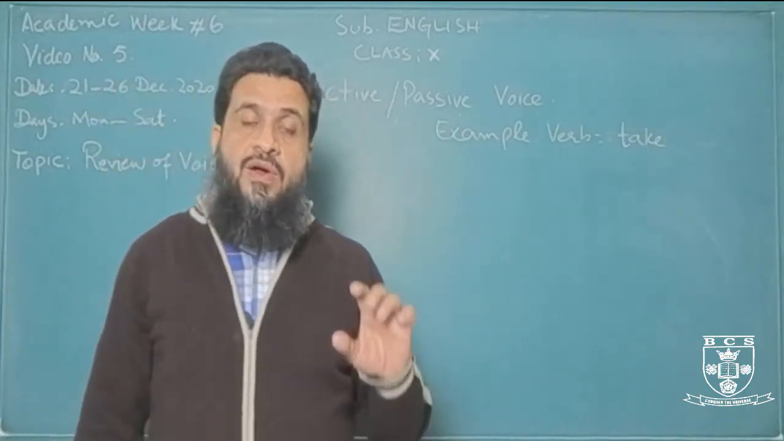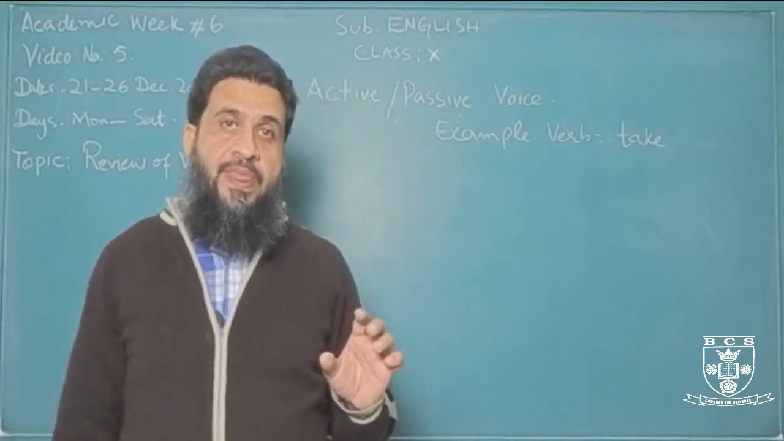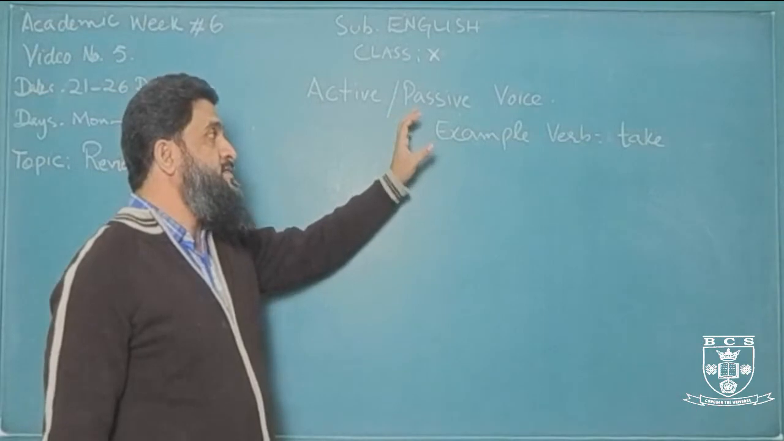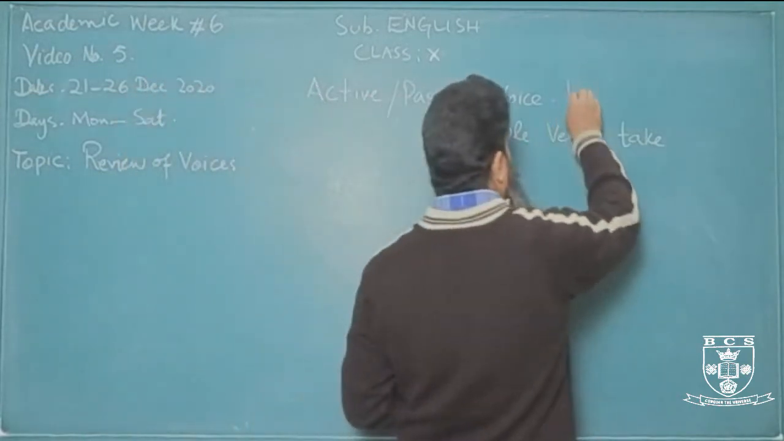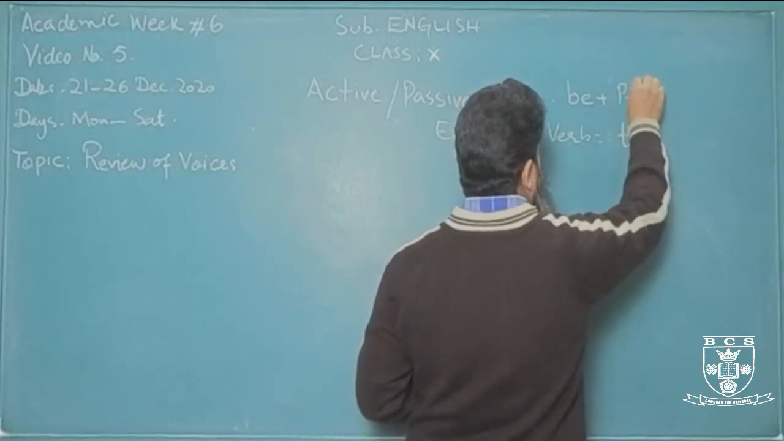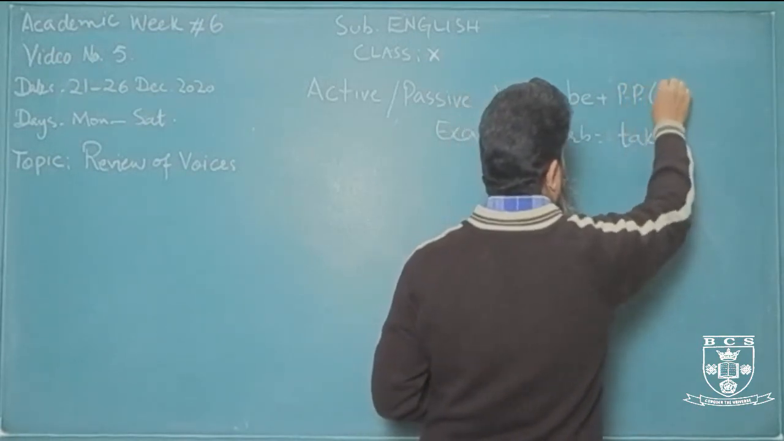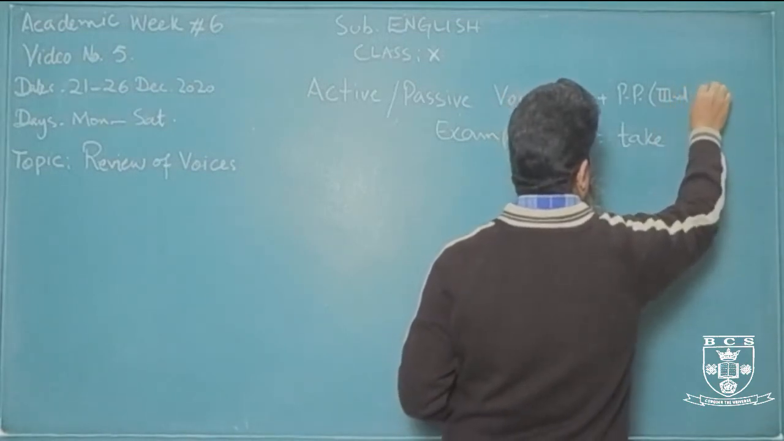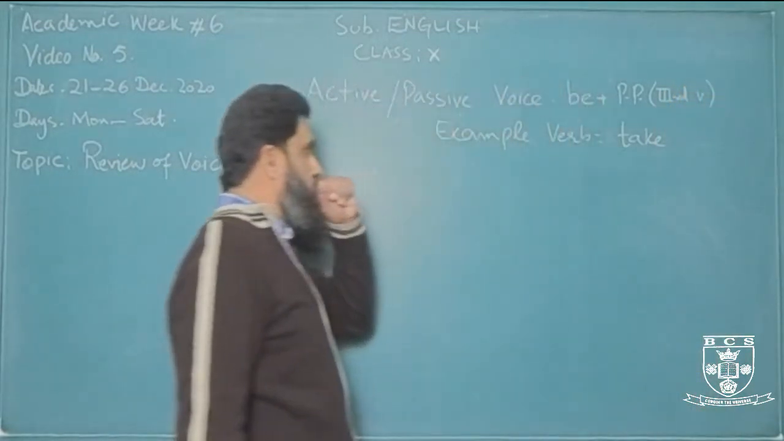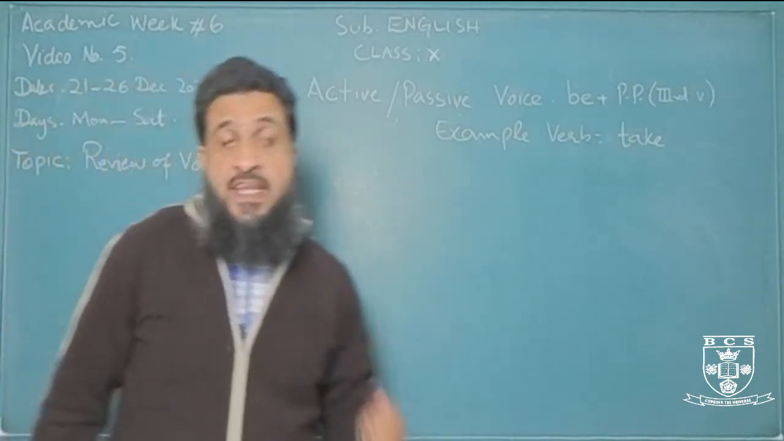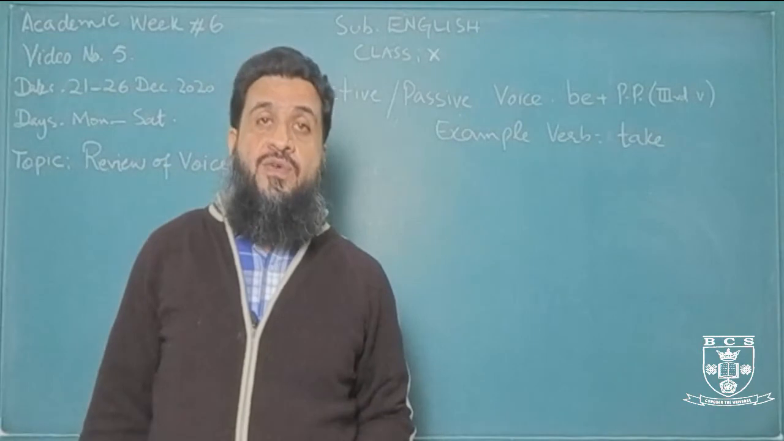So, you need to be careful that the verb form we use in passive is be plus past participle. Okay, for your easiness, we call it third form of the verb. So that's not the past tense form. That is not the second form of the verb we use.